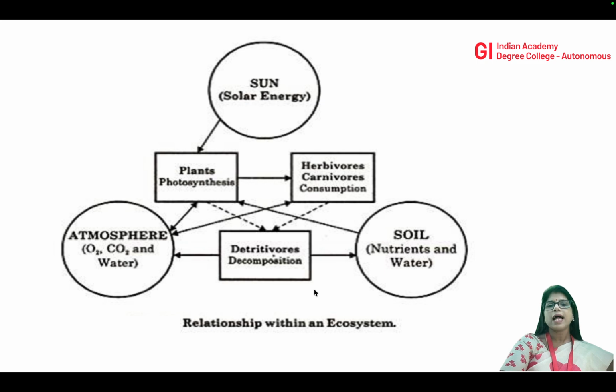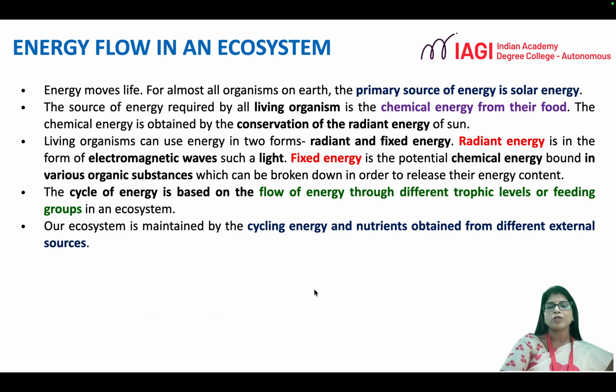All these activities of an ecosystem between the abiotic factors and biotic factors play a very important role, and the functioning of an ecosystem is based on the flow of energy. As we all know, energy is the driving force of life. In an ecosystem, the basic source of energy is the sun. So sunlight is the basic source. This solar energy is trapped by the producers and then it is passed to consumers. From consumers it is passed to the decomposers.